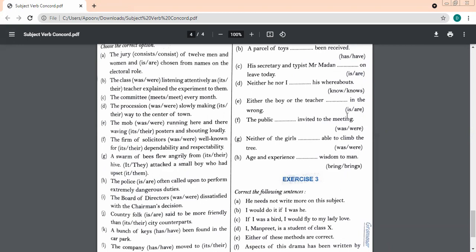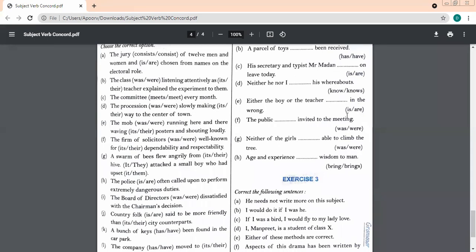Excellent. Ma'am, I'm speaking next. The board of directors were dissatisfied with the chairman's decision. Very good, Abhina. Very nice. Well done. Country folk is said to be more friendly than their city counterparts. Very good, Manojas. Somebody else also. Same hand. A bunch of trees has been found in the car park.